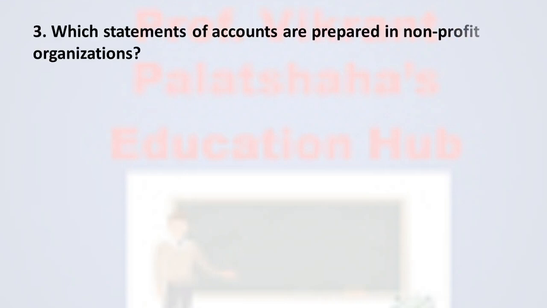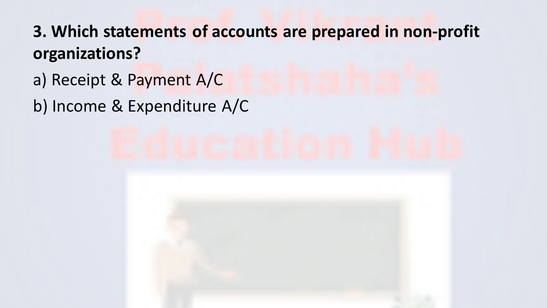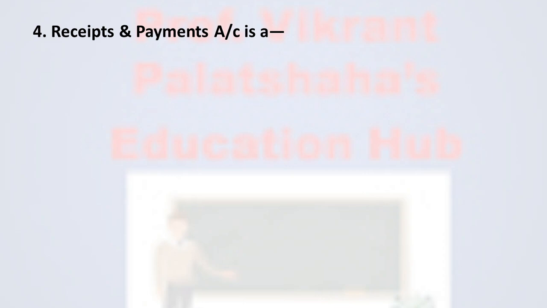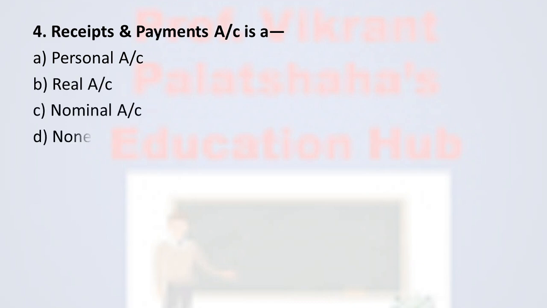Next, question number 3. Which statements of accounts are prepared in not-for-profit organizations? Option A, receipt and payment account; option B, income and expenditure account; option C, balance sheet; and option D, all of the above. And the correct option is option D, all of the above. Next, question number 4. Receipts and payments account is a option A, personal account; option B, real account; option C, nominal account; and option D, none of these. And the correct option is option B, real account.